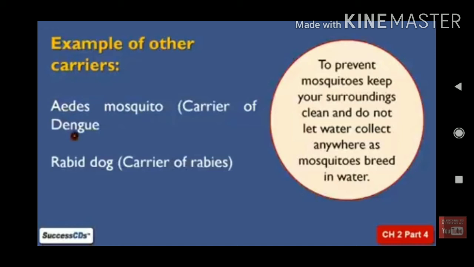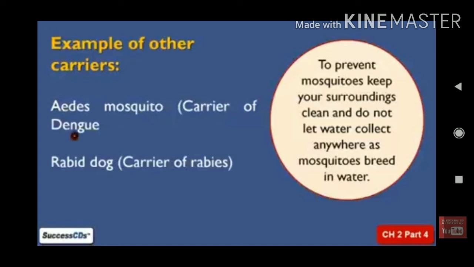Where do the mosquitoes breed? The mosquitoes breed in stagnant water. So we people do not take care of the stagnant water. We have to keep the surroundings clean where there is a lot of stagnant water. So in the stagnant water the mosquitoes breed.